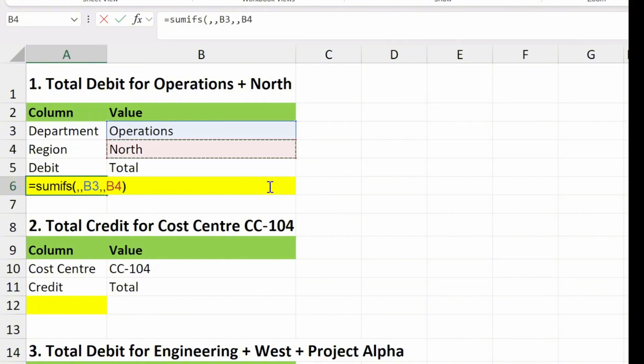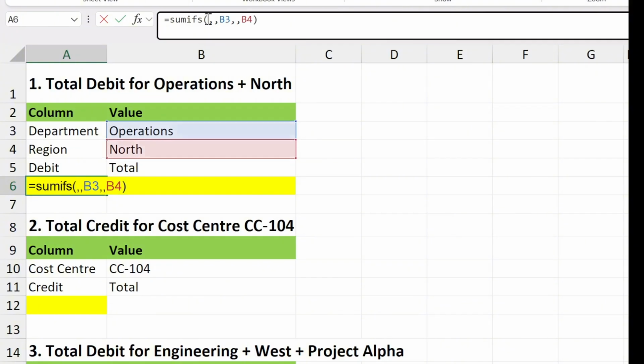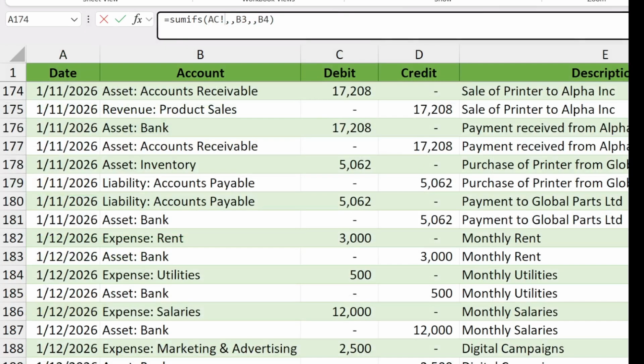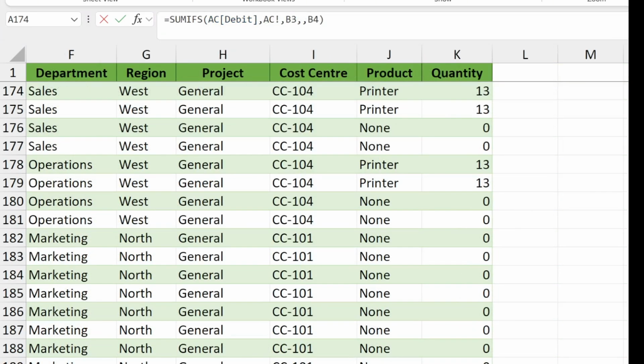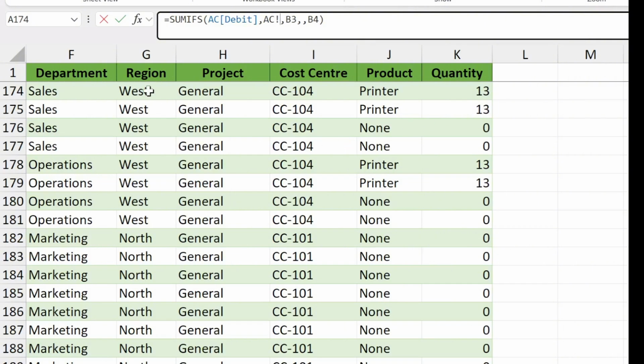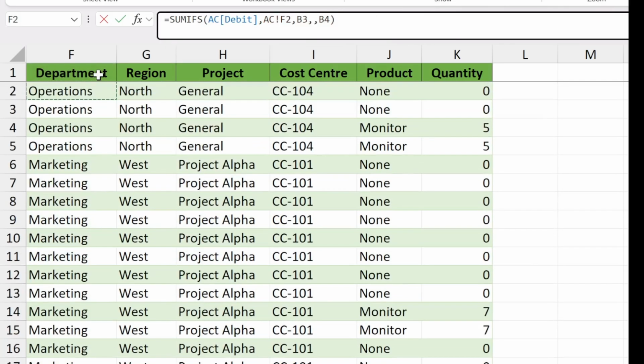Click between the open bracket and the first comma, go to the AC table. Click the debit column header, press down arrow once and press Ctrl plus Shift plus down arrow to extend the selection to the bottom of the dataset. Click between the 2 commas on the right. Now click the department column header and down arrow key. Press Ctrl plus Shift plus down arrow again.